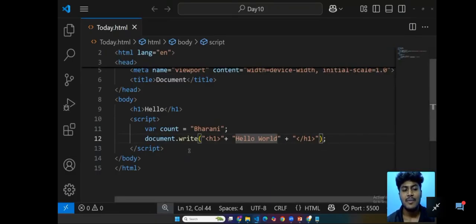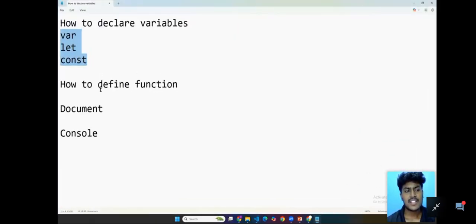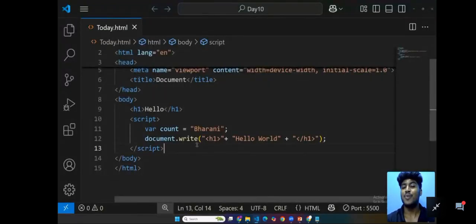But what is the purpose of let and then const, Bharani? Whenever we provide const, it means we cannot change the variable declaration. But what is the need for var and then let? I'm going to show you again.